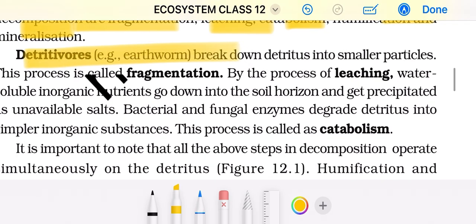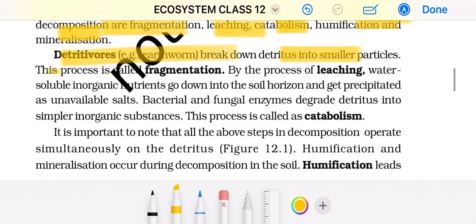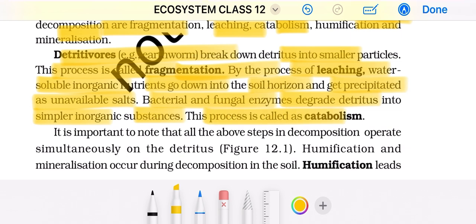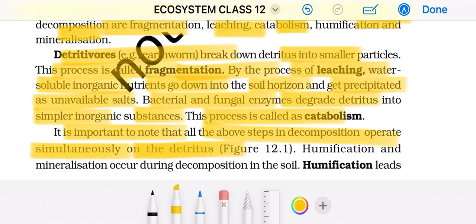Detritivores, for example earthworm, break down the detritus into small particles. This process is called fragmentation. By the process of leaching, water-soluble inorganic nutrients go down into the soil horizon and get precipitated as unavailable salts. Bacterial and fungal enzymes degrade detritus into simpler inorganic substances. This process is called catabolism. It is important to note that all the above steps in decomposition operate simultaneously on the detritus.